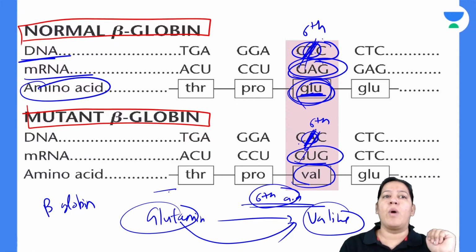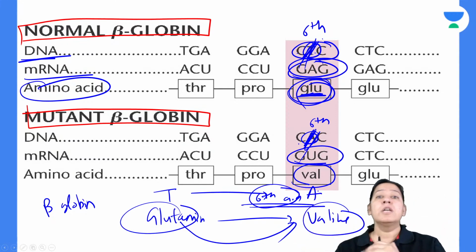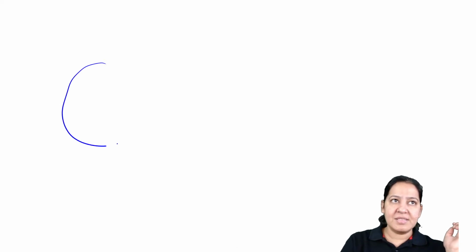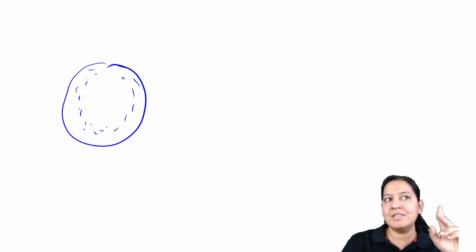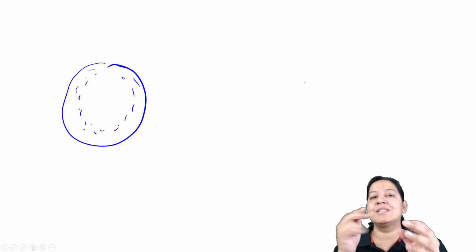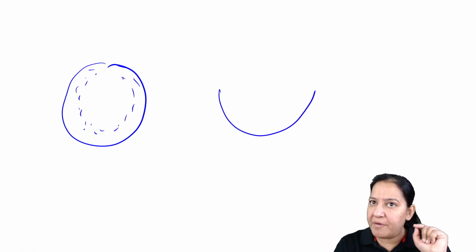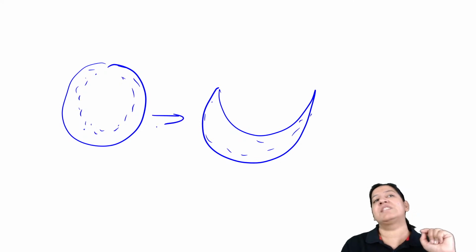T की जगह A हुआ DNA में, T की जगह A हुआ. So उसकी वजह से glutamine की जगह valine आ गया. So उसकी वजह से क्या हुआ? What does it happen? So normal, this is the RBC, and in the cytoplasm we have hemoglobin. Hemoglobin में globin है, right? Here, so globin is normal, but here globin will polymerize. The globin is abnormal, na? So it will polymerize. Because of polymerization, the shape of the RBC will become sickle shape. This is the reason why the RBC becomes sickle shape.